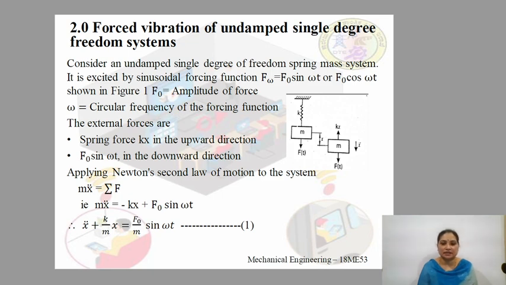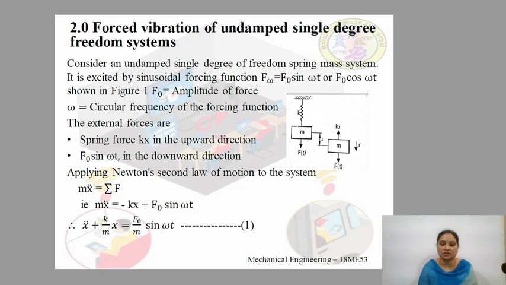We shall discuss the forced vibration of an undamped single degree of freedom system now. Consider an undamped single degree of freedom spring mass system. The figure shows the classical spring mass system. In this figure, we can see that the spring has a stiffness k and the mass is m.